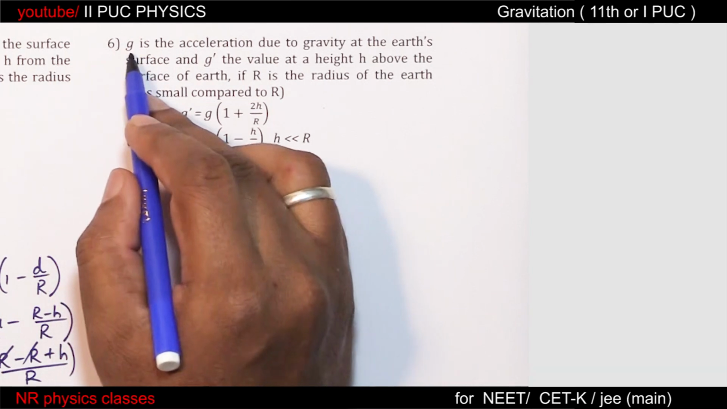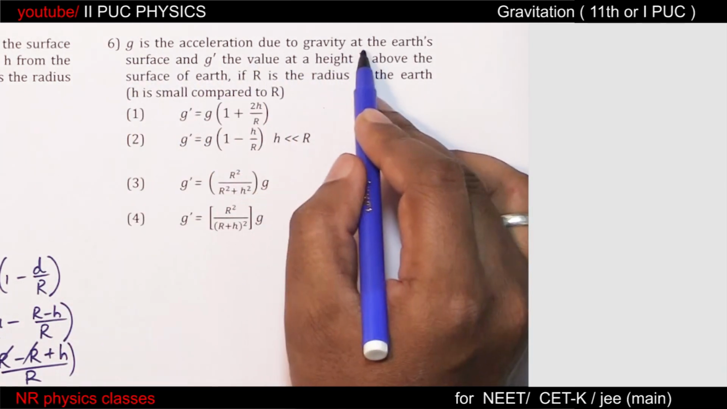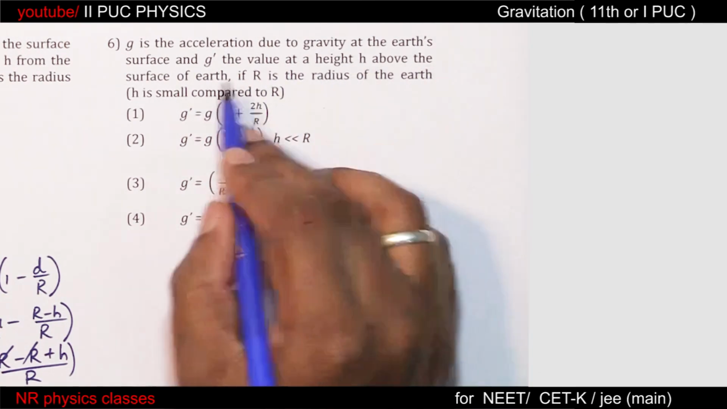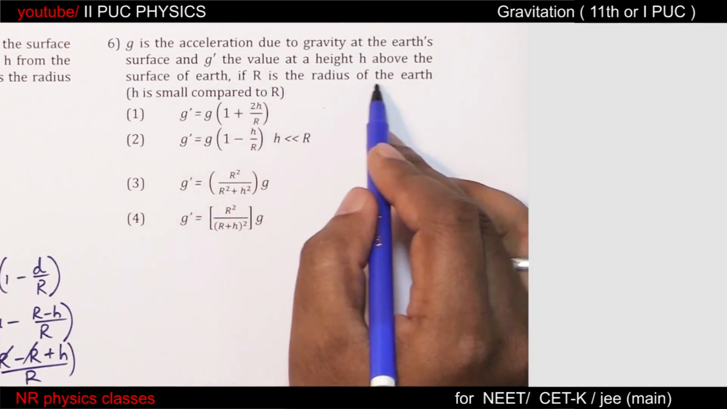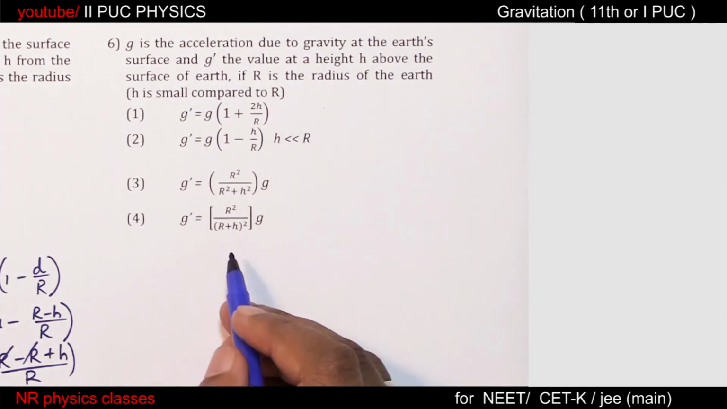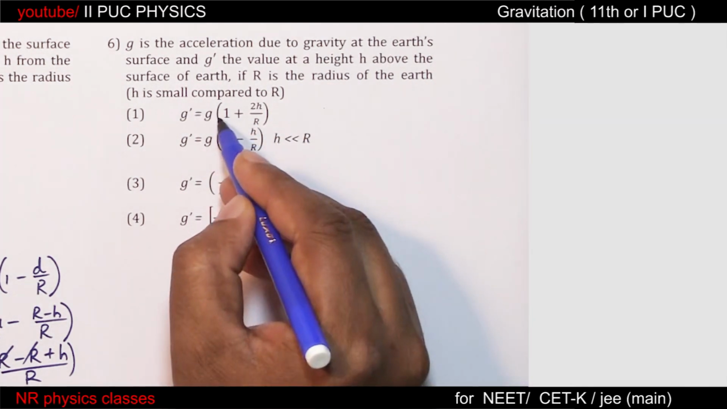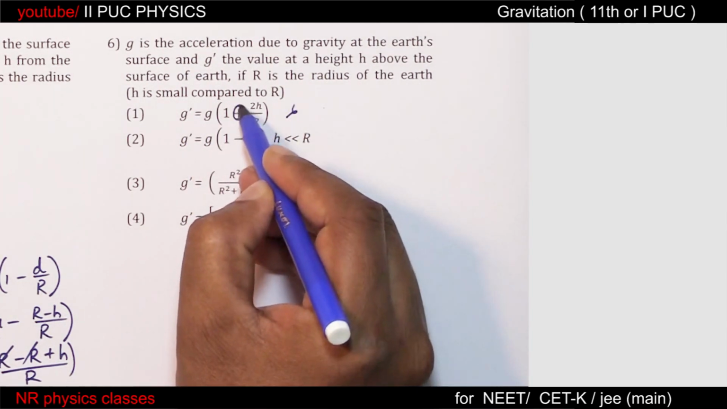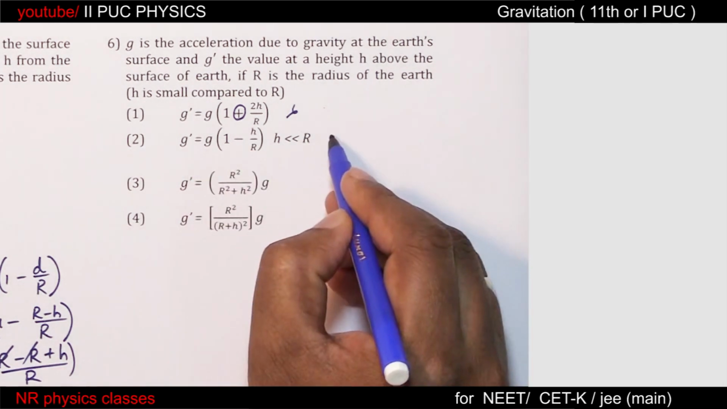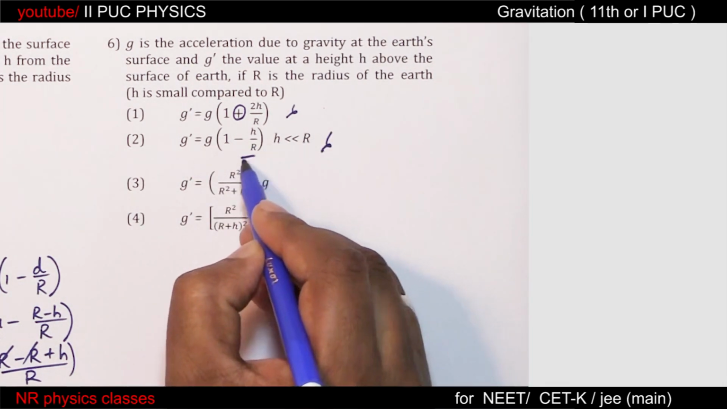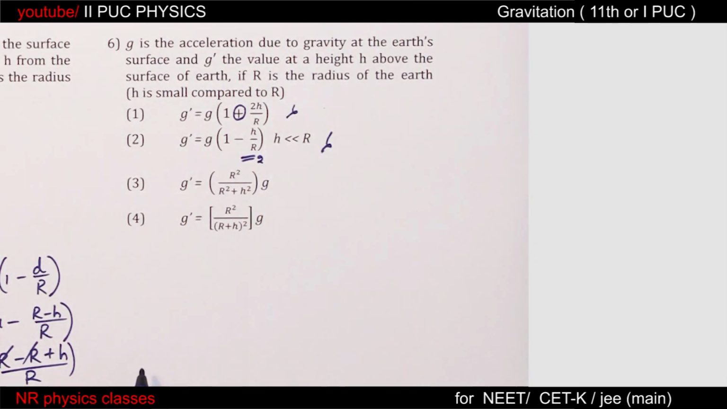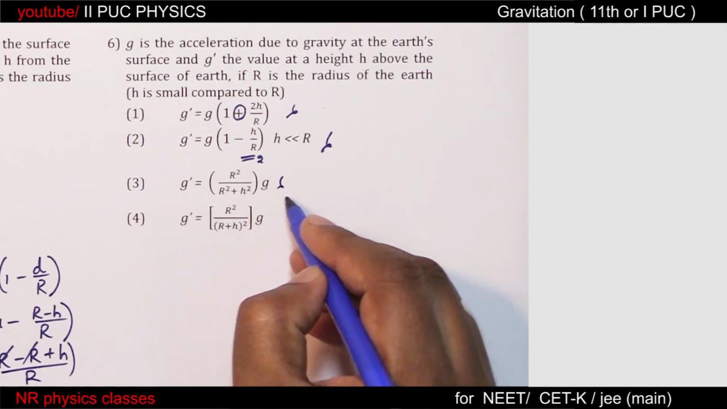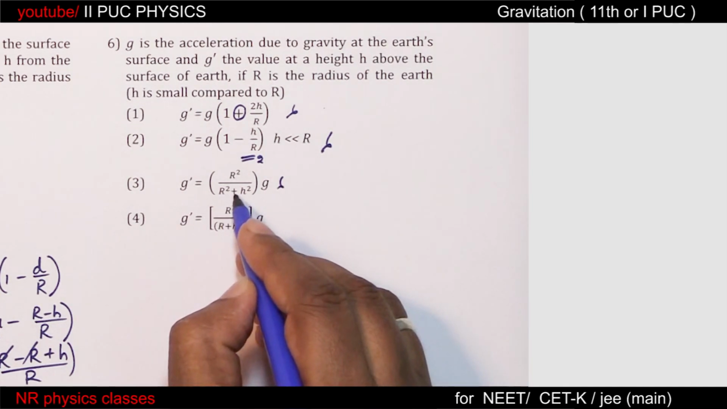Sixth, g is acceleration due to gravity at the earth's surface. g dash is the value at a height h above the surface of the earth. If r is radius, then this equation is not correct because there should be a negative sign here. This equation is not correct because 2 is missing. This equation is not correct because in the denominator it should be r plus h whole square,